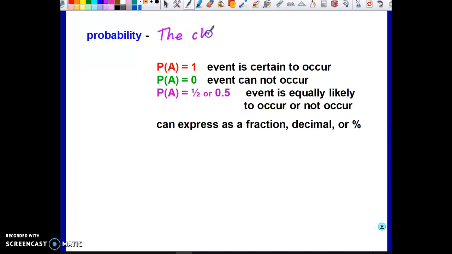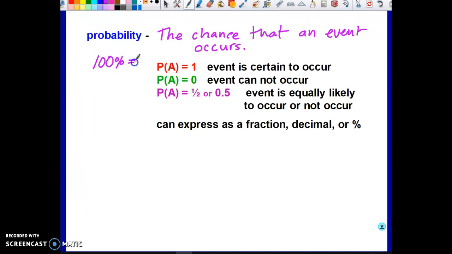Now, probability is the chance or the percentage that something could happen. The chance that an event occurs. And it's going to be a fraction or percentage, okay? What's the most that could happen? 100% chance means that it's certain to happen.